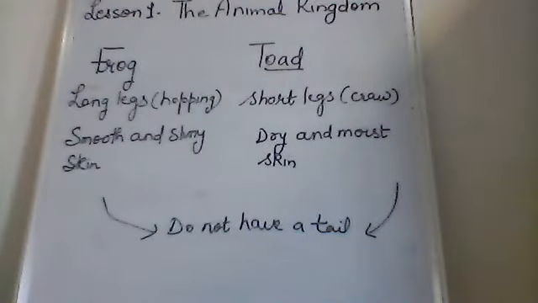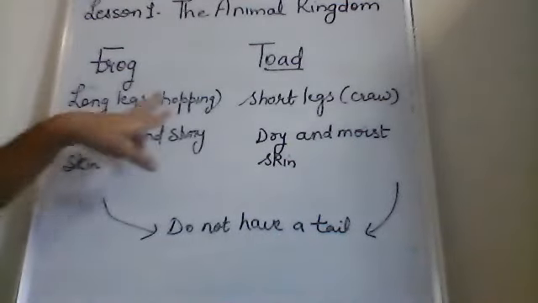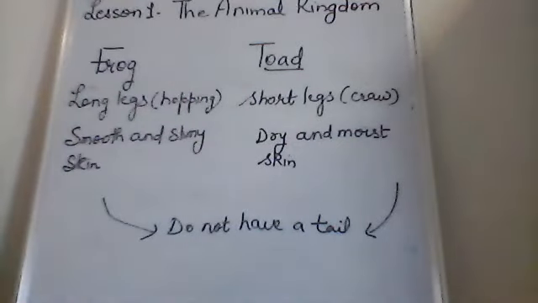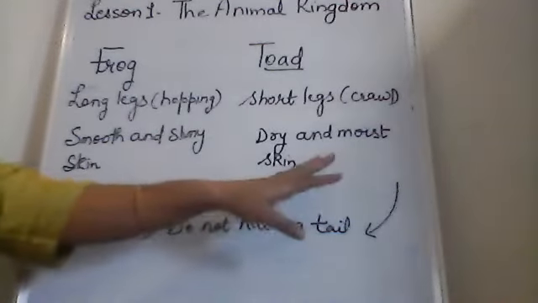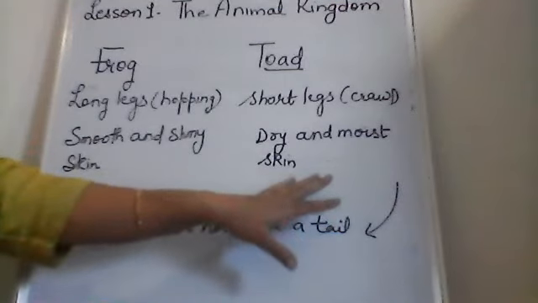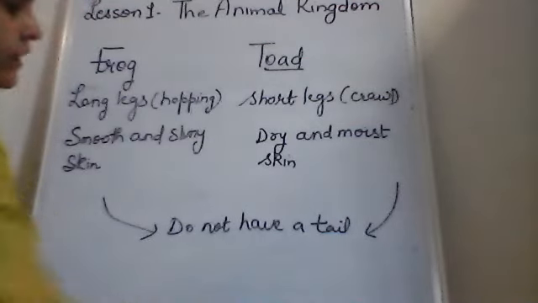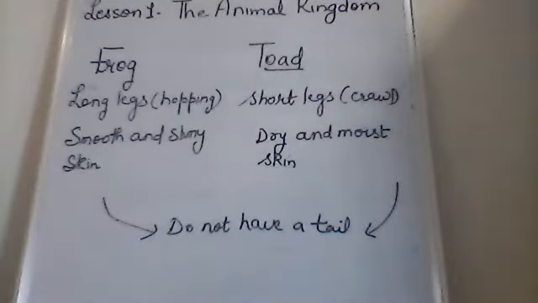Now children, the difference between a frog and a toad. Frogs have long legs, so that they can hop. And toads have short legs so that they can crawl on the land. Apart from this, frogs have smooth and slimy skin. On the other hand, toads have dry and moist skin. And one common thing is that frogs and toads do not have a tail.